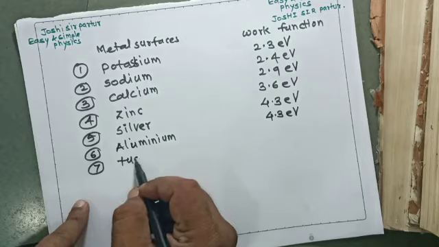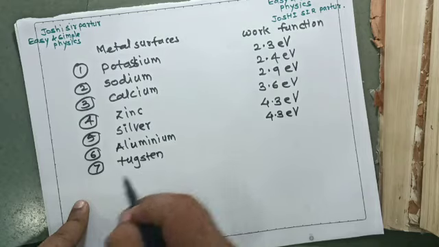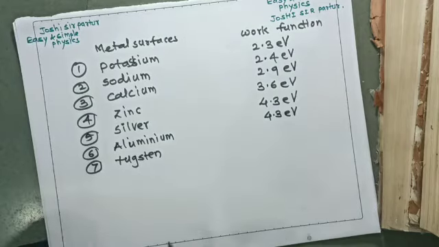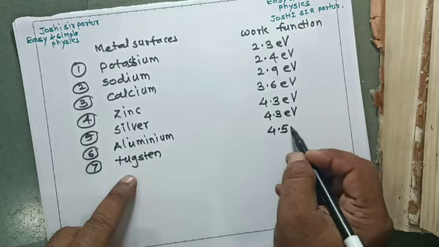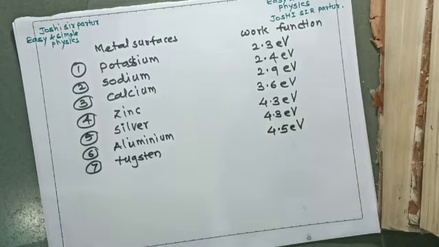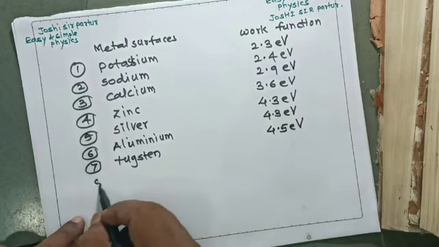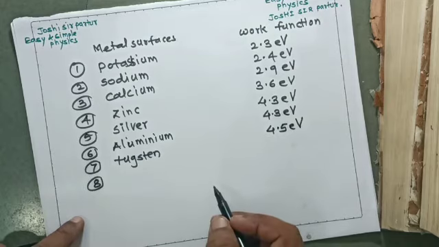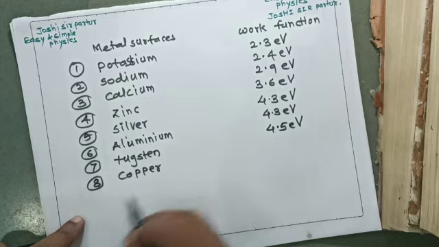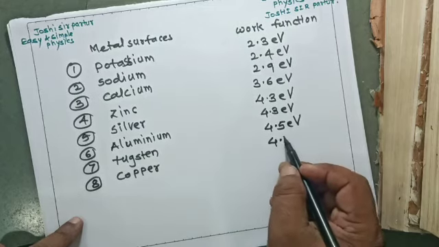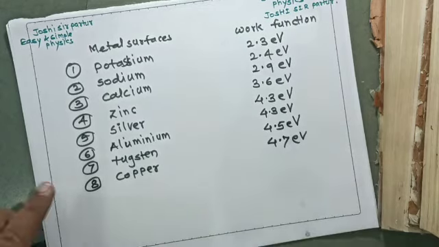Tungsten has a work function of 4.5 electron volt. Copper has 4.7 electron volt.